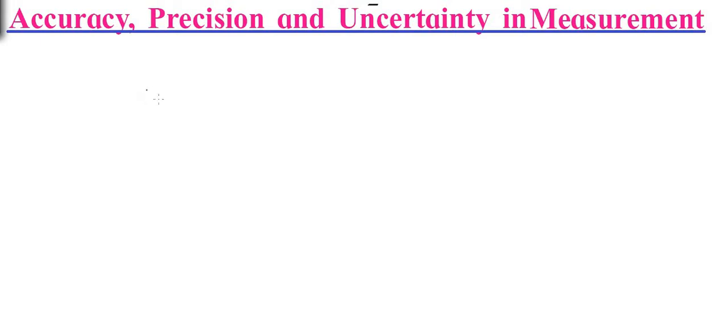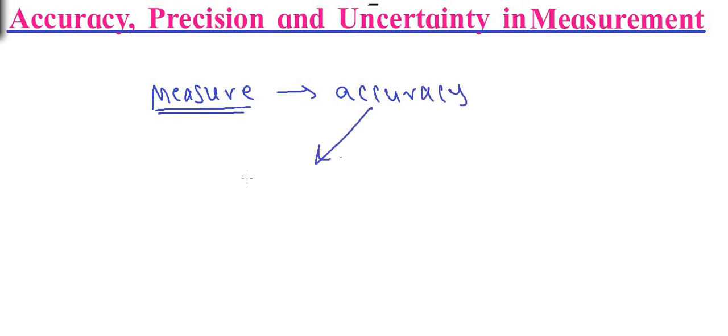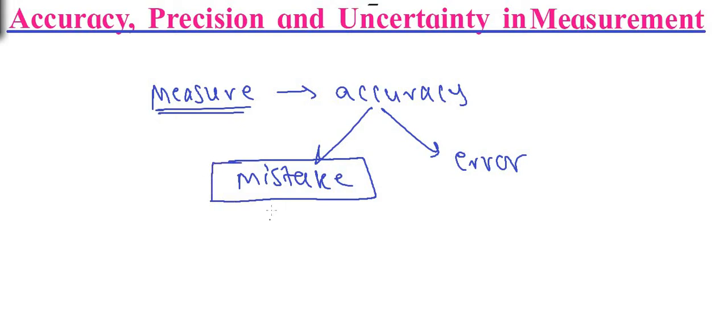In physics, we need to measure different quantities. We may need to measure length, mass, time, temperature, current, any physical quantity. Now the accuracy of measurement depends upon two main factors. First is mistake and second is error. Let us first talk about the mistakes. Mistakes are 100% avoidable. We can eliminate mistakes 100%. But errors cannot be eliminated 100%. There is always more or less error in the measurement of a given physical quantity. But yes, mistakes we can eliminate 100%.